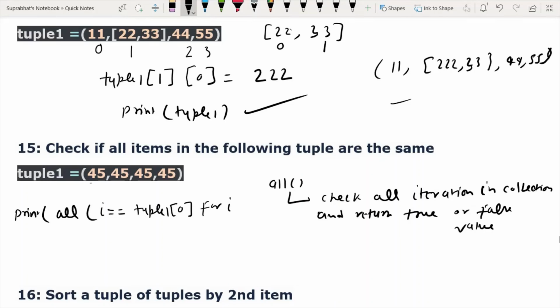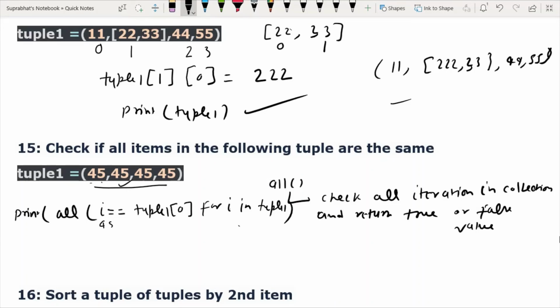For I in tuple 1, so it will check for I in tuple 1, but each time it will give the value of these tuple in I. First it will give 45. 45 will check with tuple 1 0 element, that is 45 is equal. Again it will give the value 45.